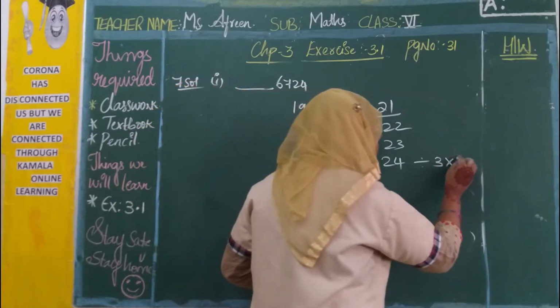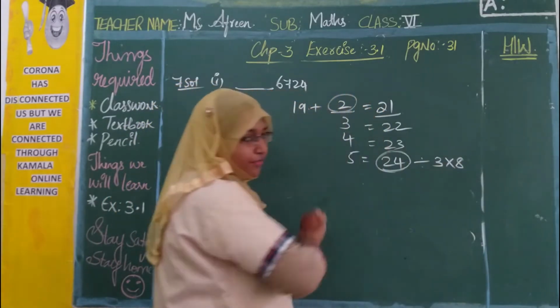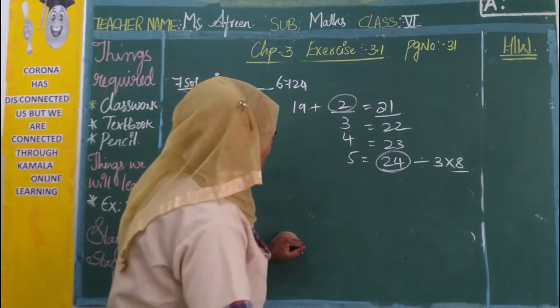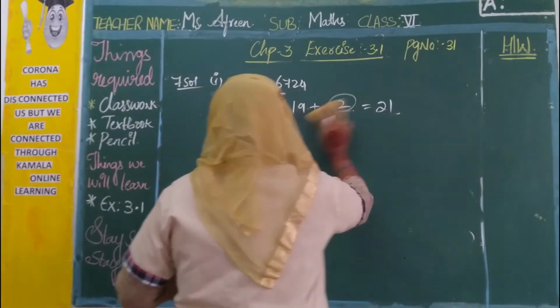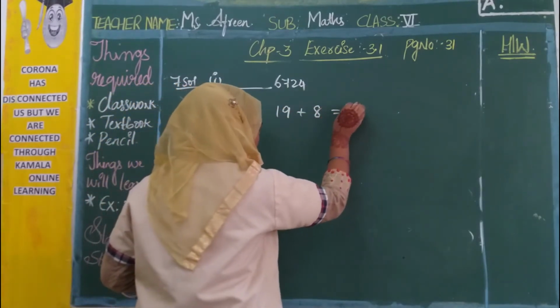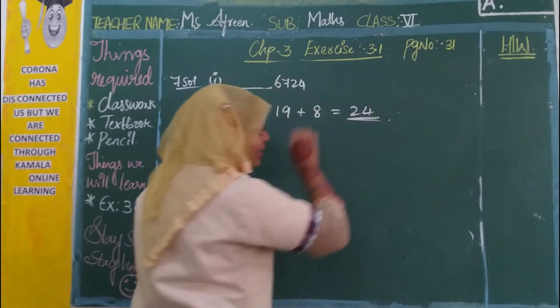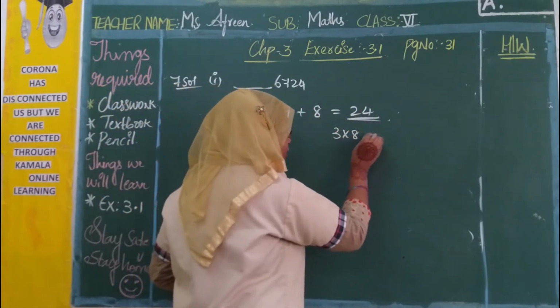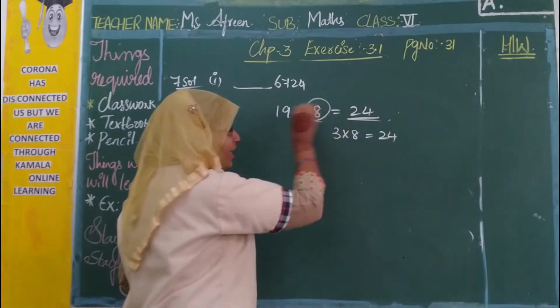3 8s are 24. So what is that number? It is 8. So 3 8s are 24. Now if I add 19 plus 8, I will get 27. Now this 27 is divisible by 3. That is 3 into 8, 3 8s are 24. We are adding, the number is 8.